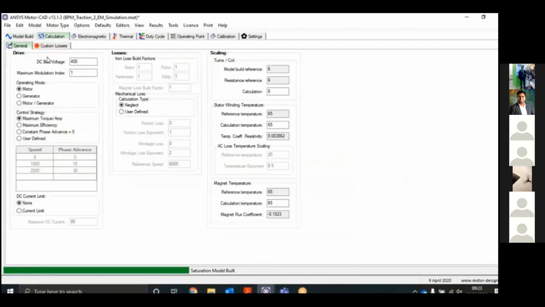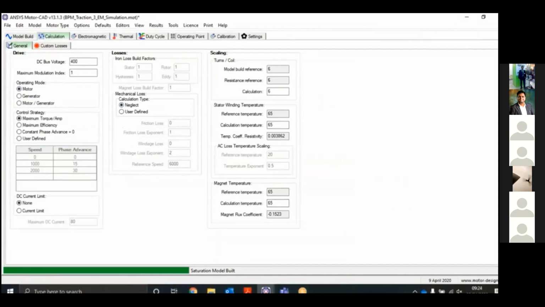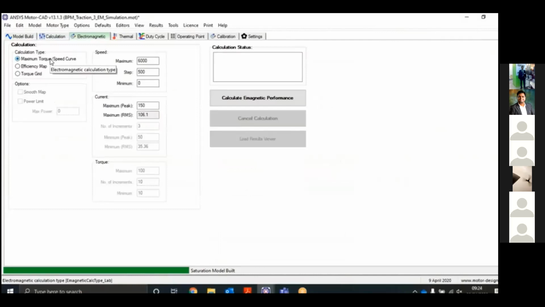And then we have to set the DC bus voltage for our BLDC. We will set the maximum modulation for the inverter as 1, and I have selected the operating mode as motor, and the control strategy as maximum torque per ampere. So these are the things we can change. Right now we are interested in the maximum torque per speed curve, so I have selected it.